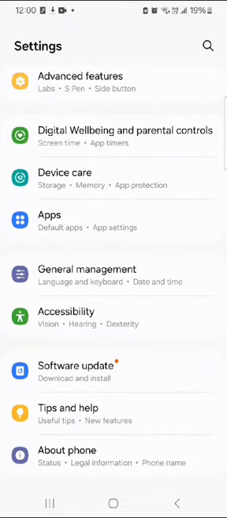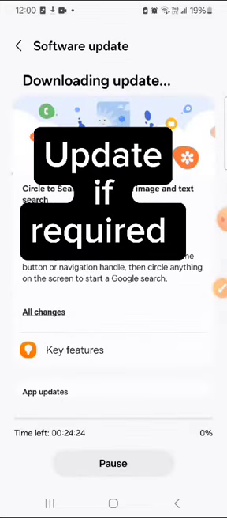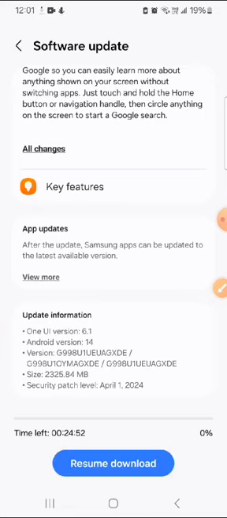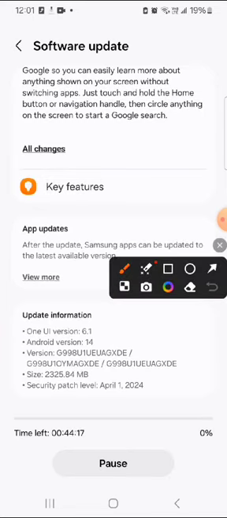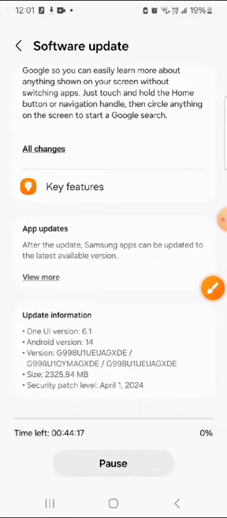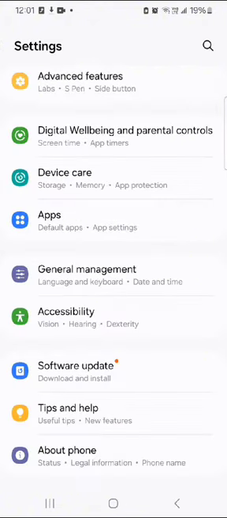Click on software updates. Click on download and install and update your Samsung phone if required. So you can see that one update is pending on my phone. So I click on update and my phone is updating. So update your phone if required.